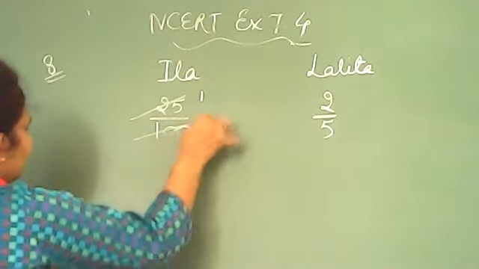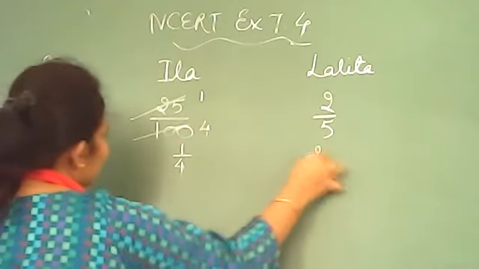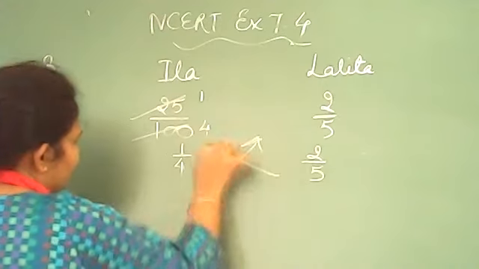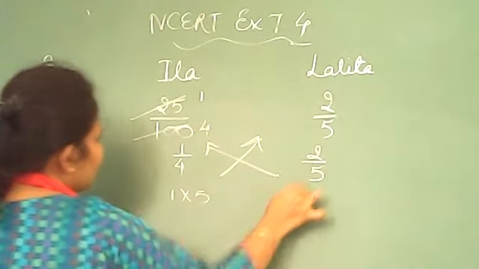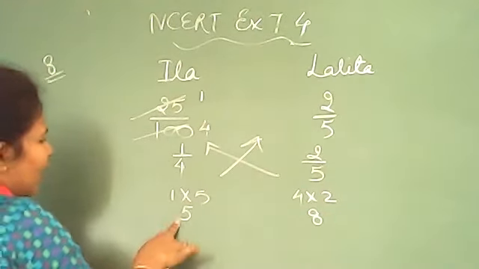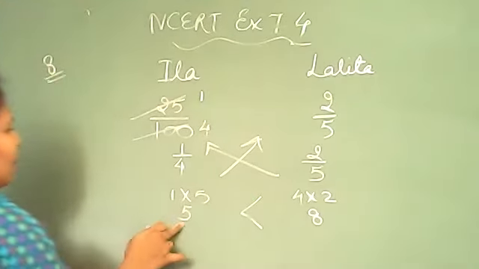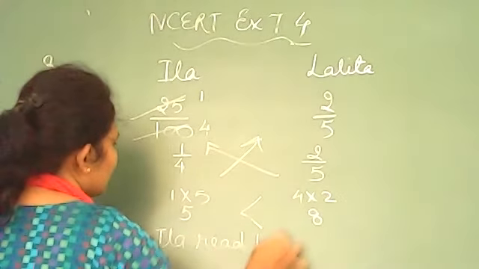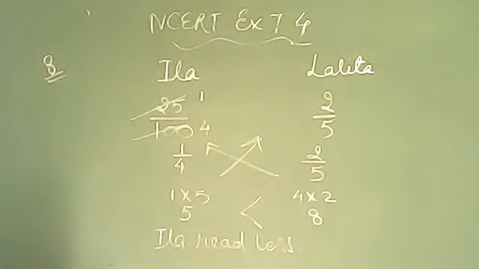25 ones are 25, 25 fours are 100. So we are getting 1 by 4 here and 2 by 5 here. You can simply compare them to find out who read less. Cross multiplication, arrowheads: 1 with 5, 4 with 2. It's coming 8 and it's coming 5. You can see 5 is less, which means Ila read less. Fine. So this is all about question number 8, an application-based question related to comparison. Okay.